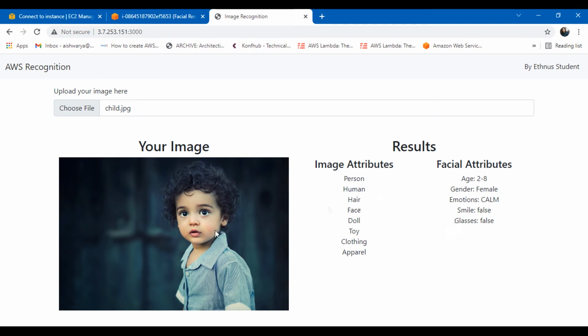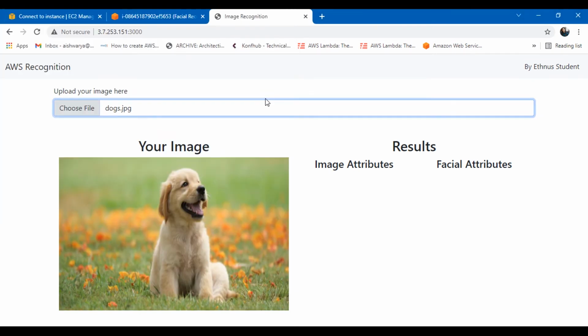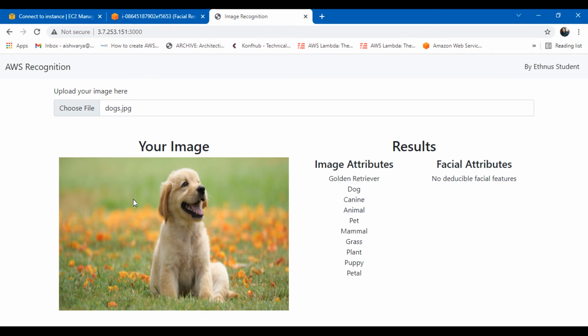Okay, so there was a face, that's why it has detected the face. But what if the image has no face? Okay, let me try with the dog image. It says no deducible facial features. Why? Because there is no human face deducible. The facial attributes are not deducible here, and the image attributes, you can see all the attributes it has taken from the image, and it has given us that there's a dog, it's a golden retriever, there's a mammal, grass, plant, puppy, and petals. Okay, what about the building images?